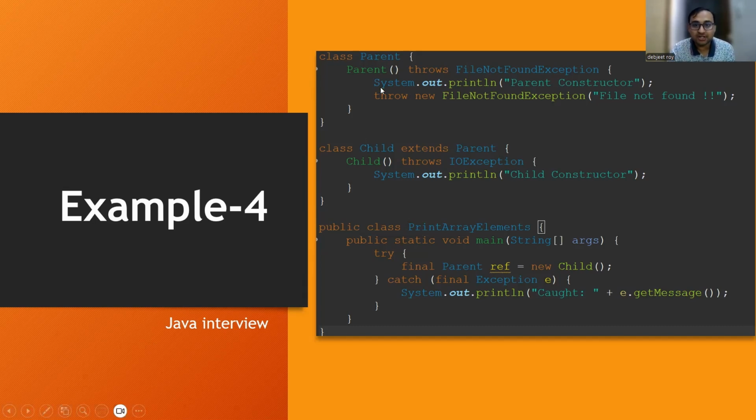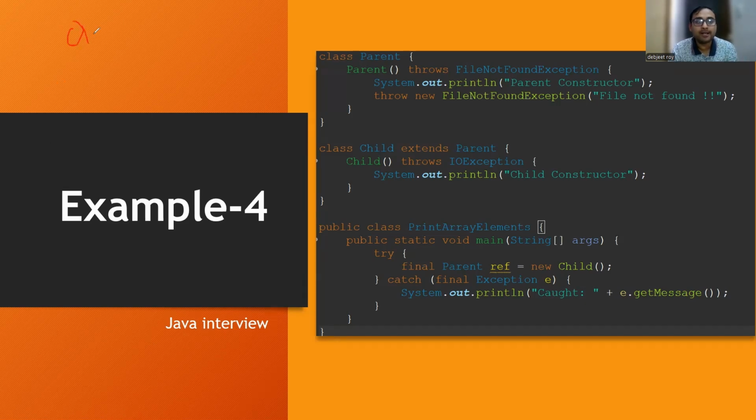So if the parent class constructor is throwing file not found exception, and the child class constructor is throwing the IO exception, will it work fine for me? You will think, if I consider the overriding concept, then it will not work out, right? No, in constructors the scenario is the opposite. If I explain properly, then you will understand.